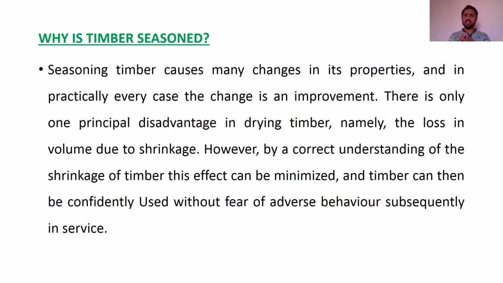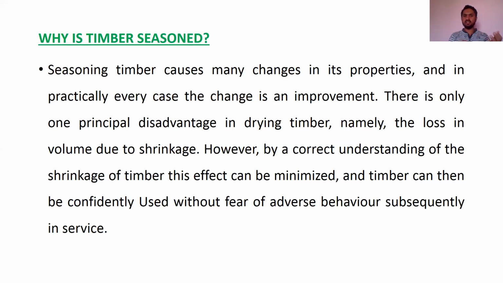We discussed shrinkage in yesterday's class. When we are doing the seasoning, the outer part will shrink as it is exposed to the atmosphere, right? The outer surface will get dried and shrink, and the inside part will still be wet. So outside tension will happen and inside compression will happen, as I told you yesterday.